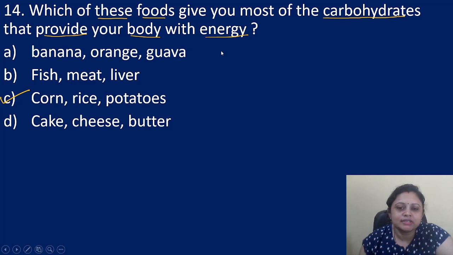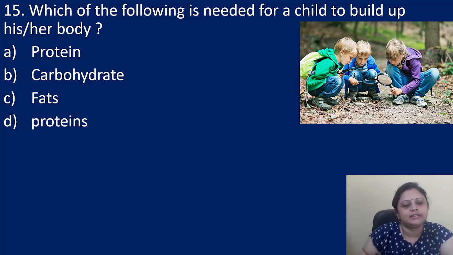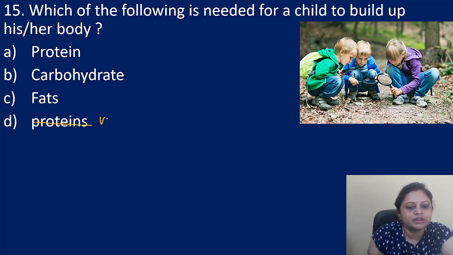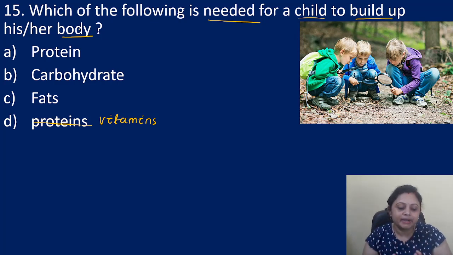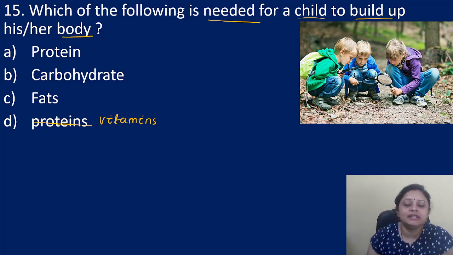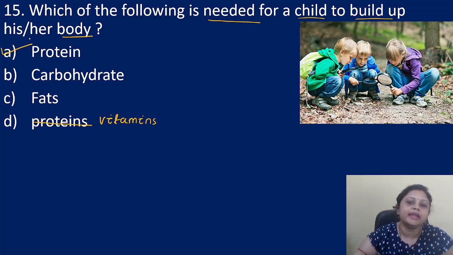Coming to the last question of today's session, which of the following is needed for a child to build up his or her body? Option A, protein, B, carbohydrate, C, fats, D, proteins. Okay, let me change one of the options, that is vitamins. So which of the following is needed for a child to build up his or her body? For building purpose, our body needs what? Do you know the answer? You can write in the comment box. So the correct answer is protein. That is option A, protein.